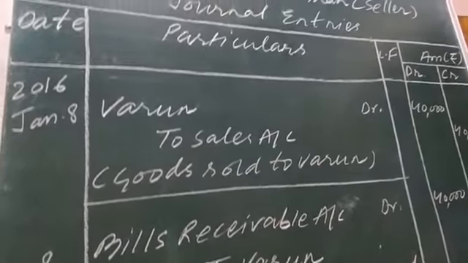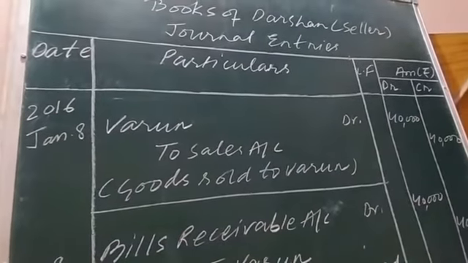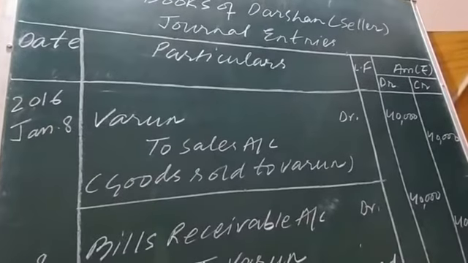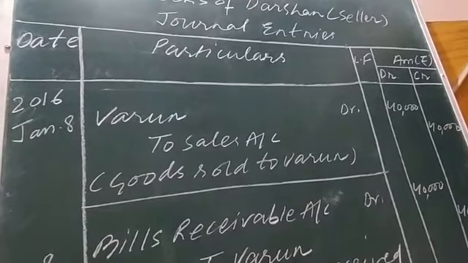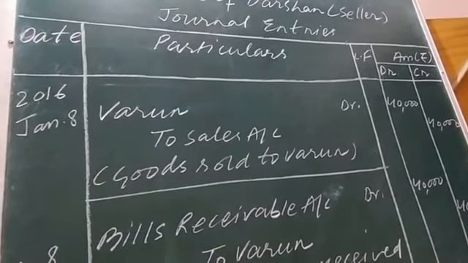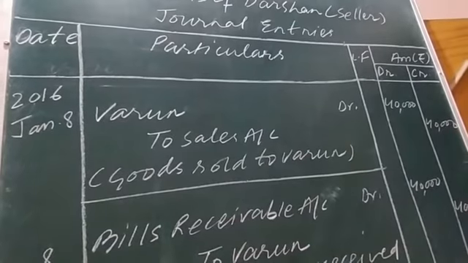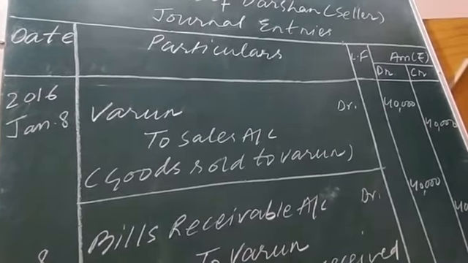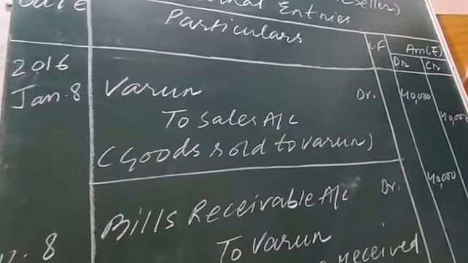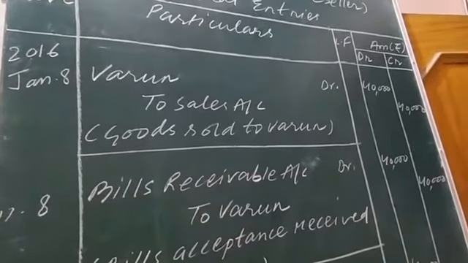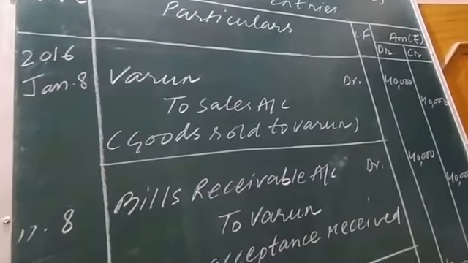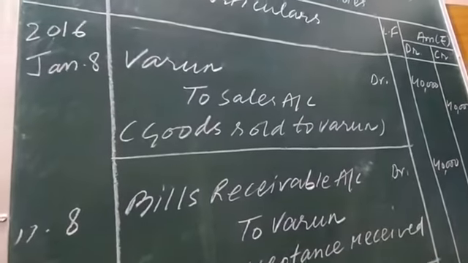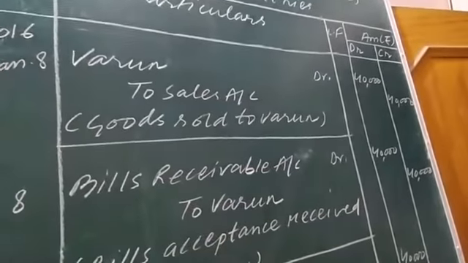Debtor debit to sales. Here the debtor of Darshan is Varun, to whom he sold the goods on credit basis. Varun, the debtor, will be debited and sales will be credited, showing the increase and decrease in assets. Varun is showing an increase in debtor, that is an asset, and sales is showing the decrease in asset, that is goods. As per the rules of debit and credit, we know the asset increment is shown on the debit side and asset decrease is shown on the credit side. That's why I have passed the journal entry Varun debit to sales account. Now further reading out the same question.